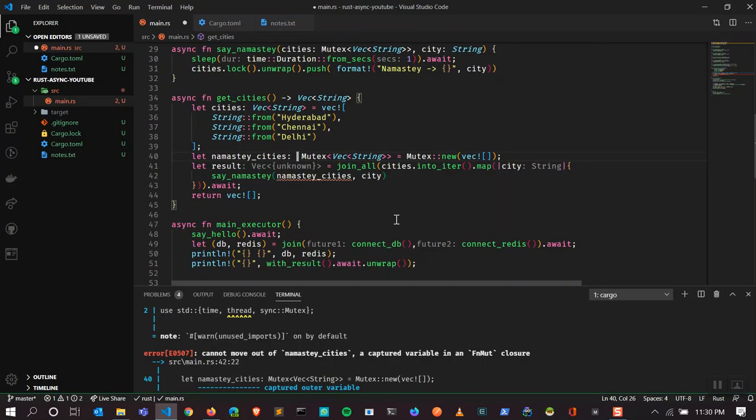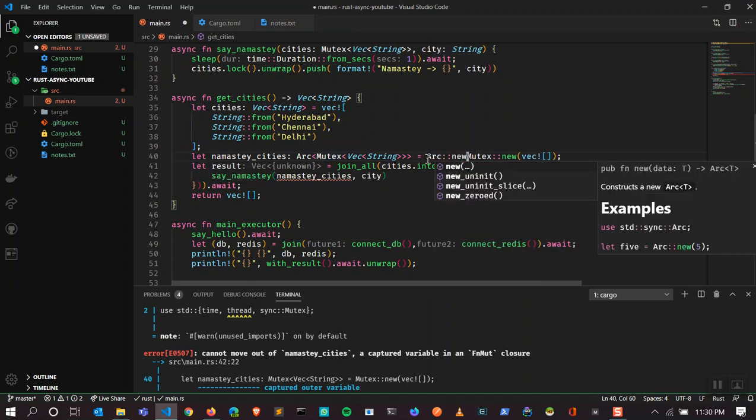So we're going to do the same thing. So I'm going to take the Arc of type Mutex of type, I'm going to improve it, and take Arc::new.